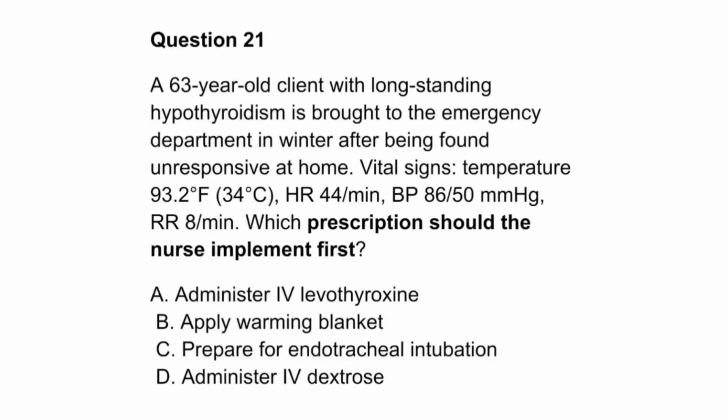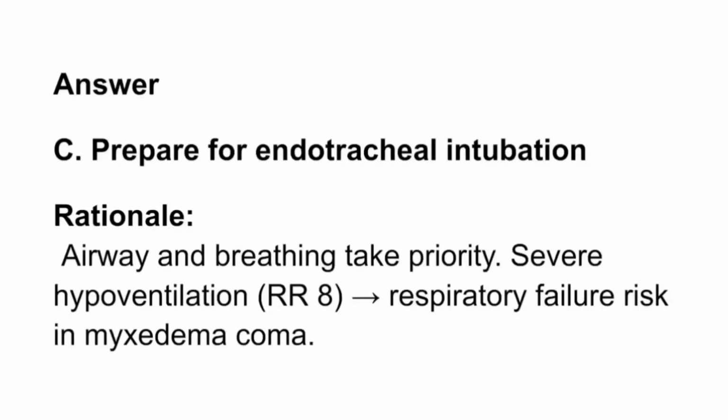A. Administer IV levothyroxine. B. Apply warming blanket. C. Prepare for endotracheal intubation. D. Administer IV dextrose. Answer: C. Prepare for endotracheal intubation. Rationale: Airway and breathing take priority. Severe hypoventilation, RR 8, means risk of respiratory failure in myxedema coma.